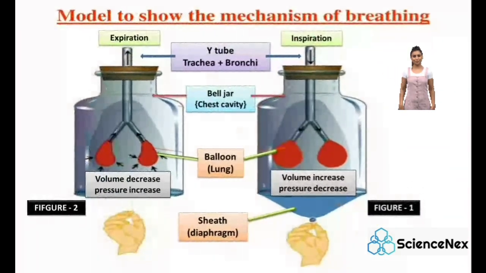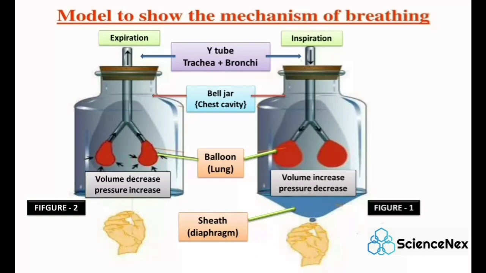Here is a model to show the mechanism of breathing. It comprises two main phases. Each component of the setup represents different parts of the respiratory system. White tube represents trachea and bronchi. Bell jar represents the chest cavity. Balloon represents the lung, whereas the sheath represents the diaphragm.